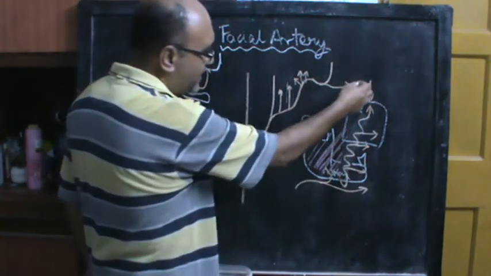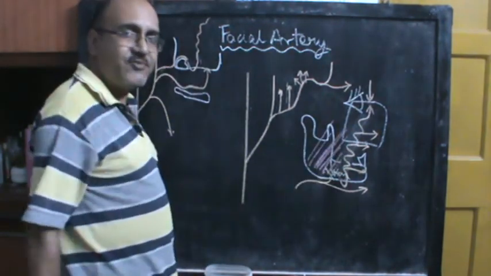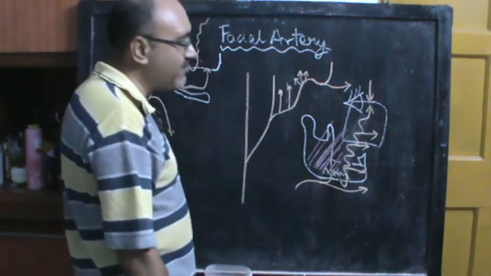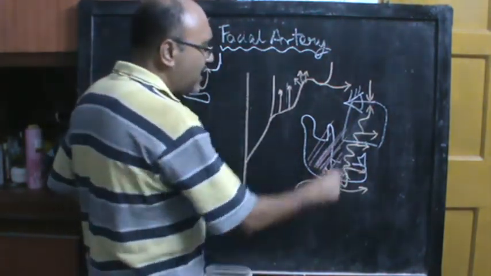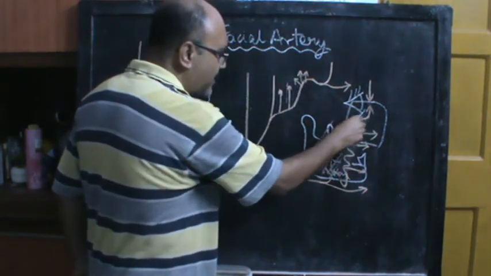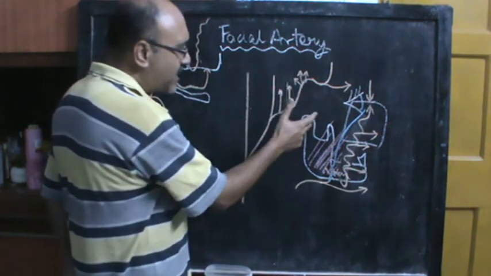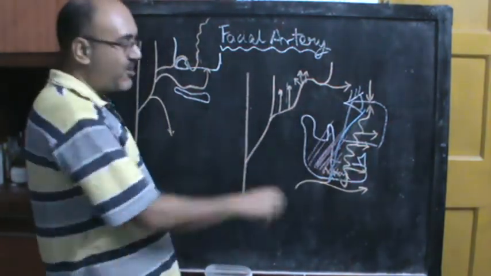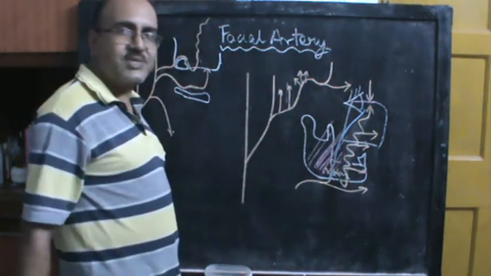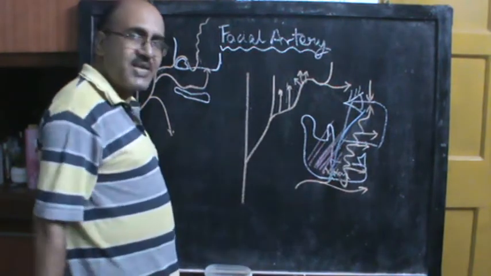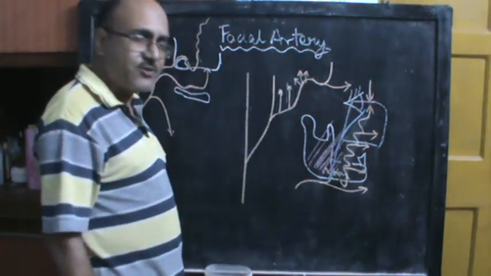Now this facial artery is tortuous, and it is actually tortuous to accommodate the movements of the jaw and to accommodate the movement of deglutition, and the facial vein, which is slightly posterior to the facial artery, is much more straight because it pursues a course much closer to the fulcrum, that is the condyle of the mandible, which is the center of the movement. So because it is much closer to the center of movement, it can afford to be straight, and because the artery is much more away, it is therefore tortuous.